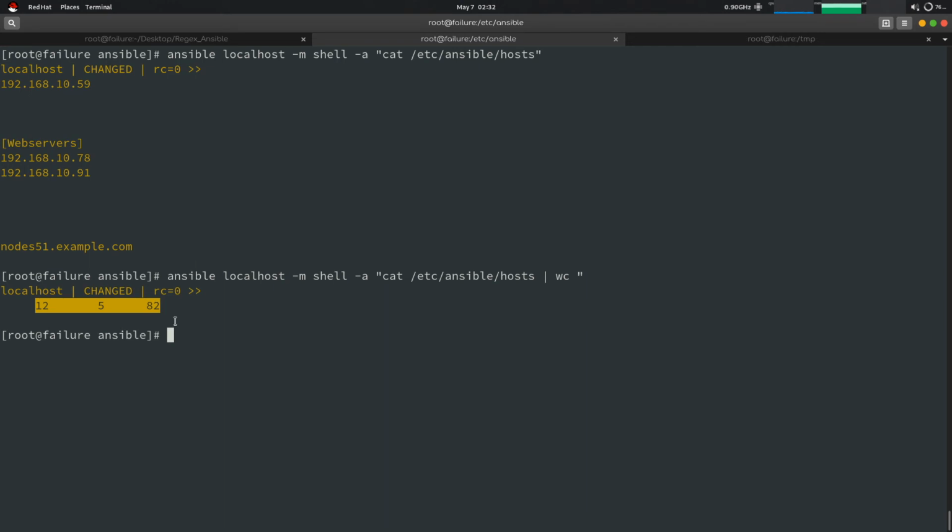Okay, so you can do anything with the shell command, but it is not generally recommended to use the shell command because it is more dependent on the node machine, because if there is any error on the node, then it will show the error over here also. So it is mostly recommended to use the modules instead of the shell command.